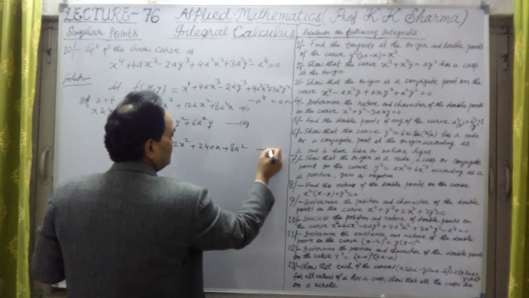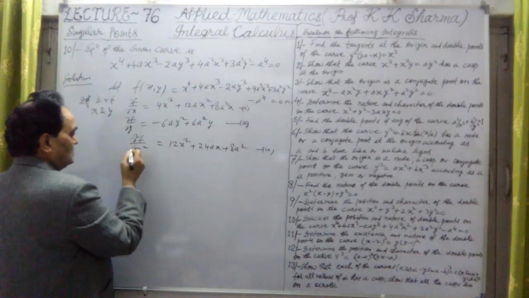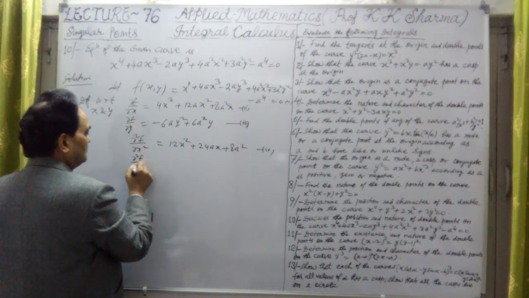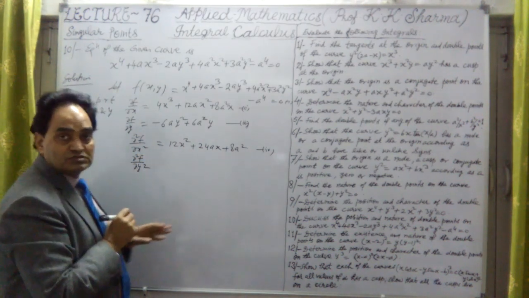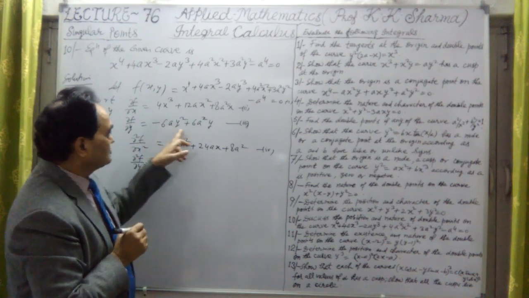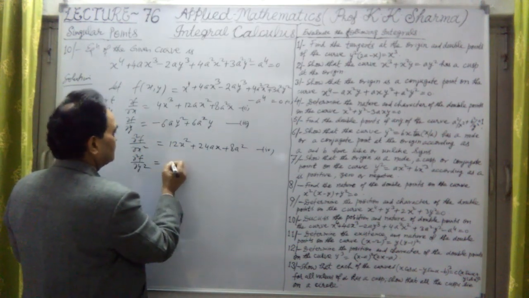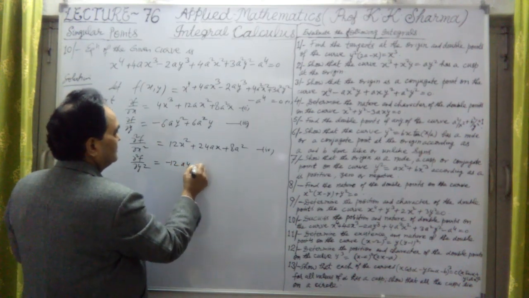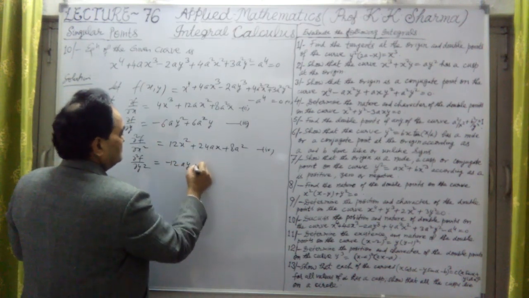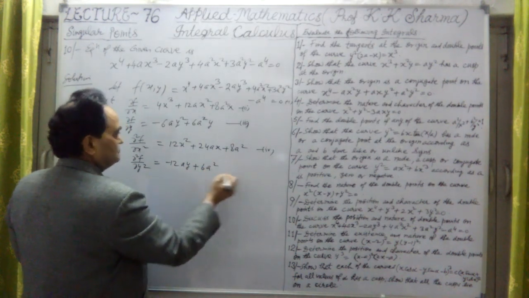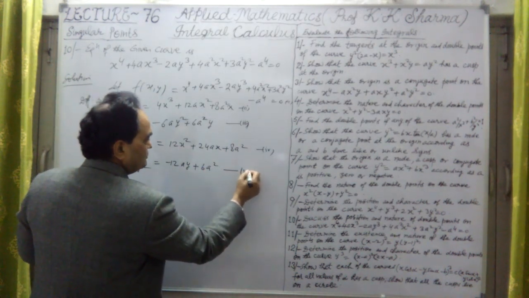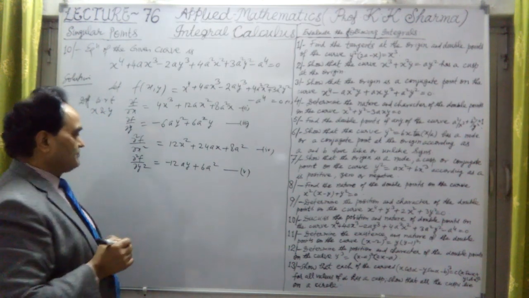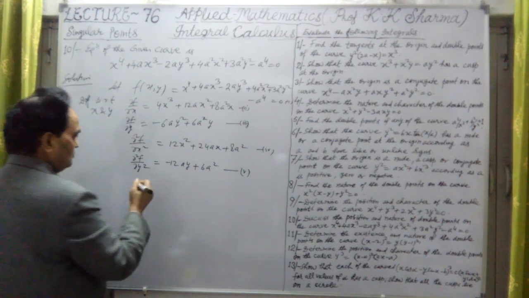Let me take this as the fourth equation. Again differentiating with respect to y, del^2 f upon del y^2 = -12ay + 6a^2. Let me take this as the fifth equation.